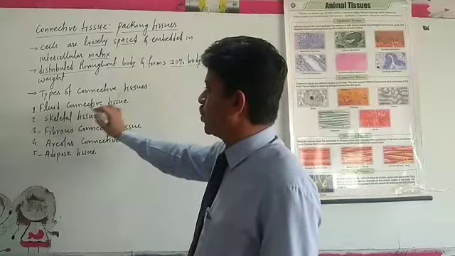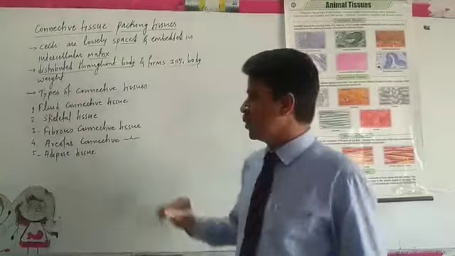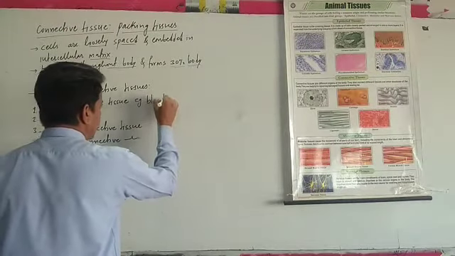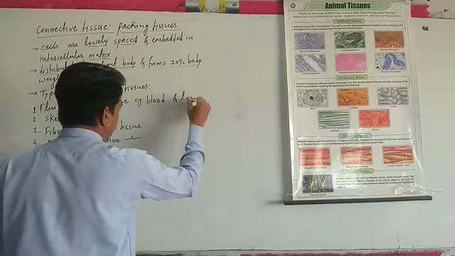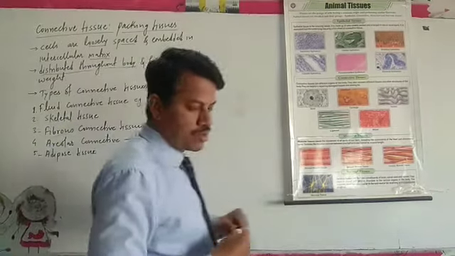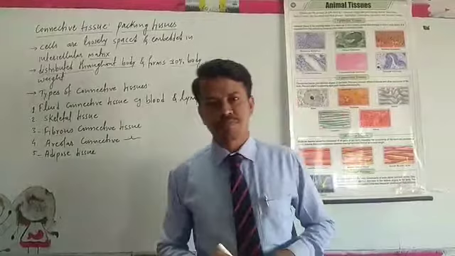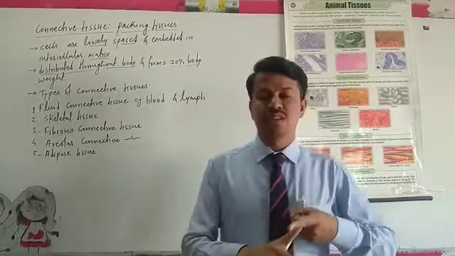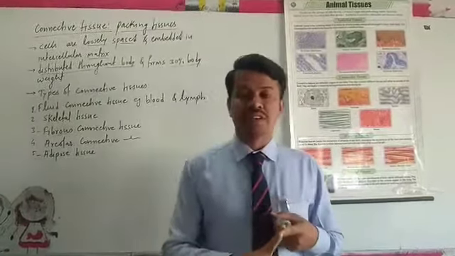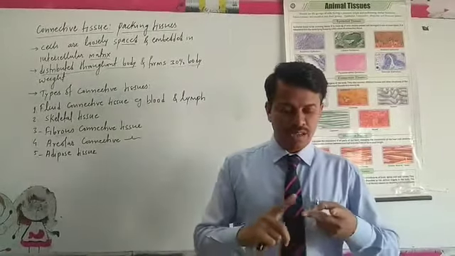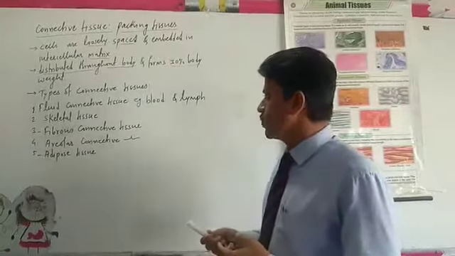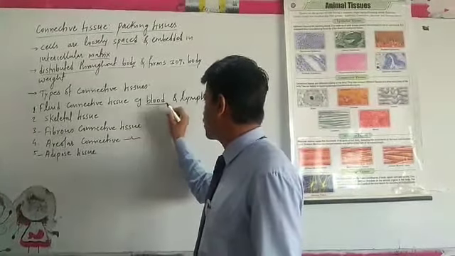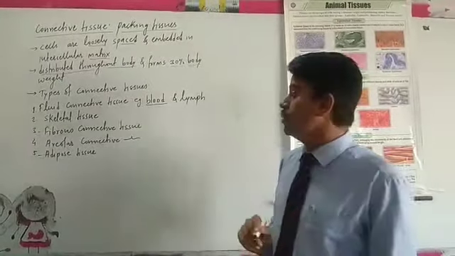Now let us see the types of connective tissue. First is fluid connective tissue. Examples of fluid connective tissue are blood and lymph. What is the function of blood? It transports essential gases and essential nutrients, and carries whatever is needed by the tissues and cells through the circulatory system with the help of blood.